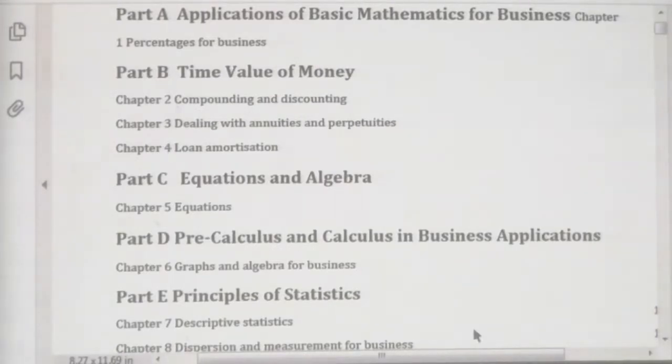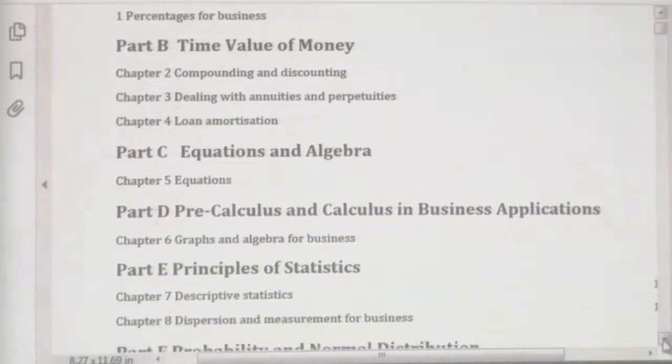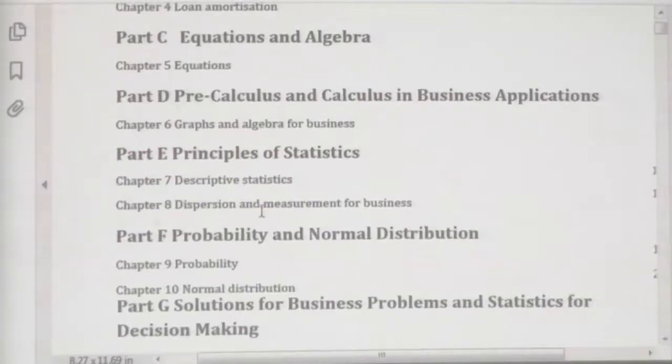Then graphs and algebra for business are also related to the part I have discussed now. Then descriptive statistics, dispersion and measurement for business, probability, normal distribution. These parts talk about business statistics, probability and statistics. You will have a separate set of questions from this area. Therefore, you have to read chapter 7, chapter 8, chapter 9, chapter 10. Read all these chapters together at once.